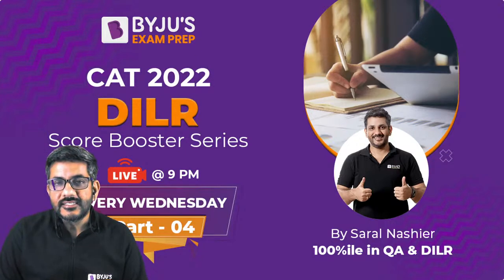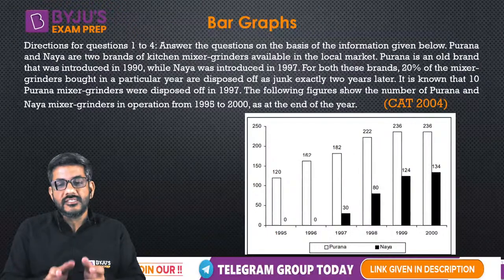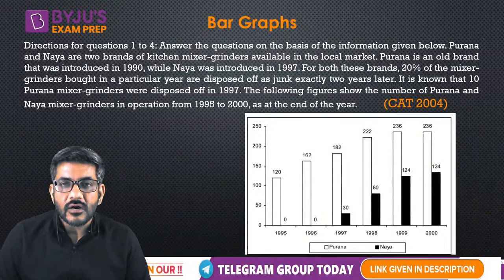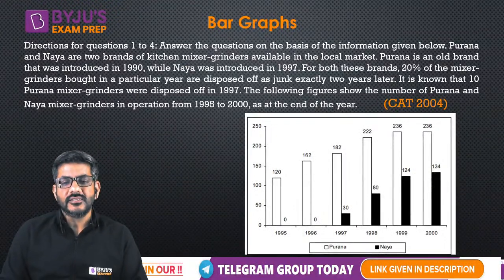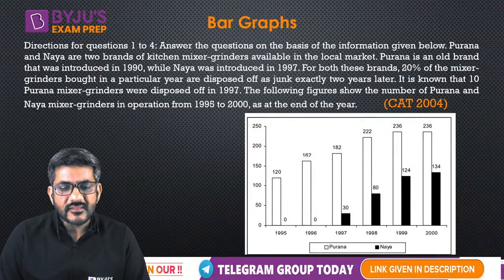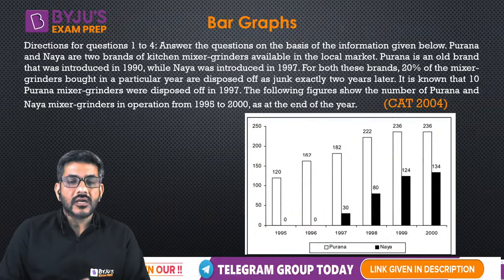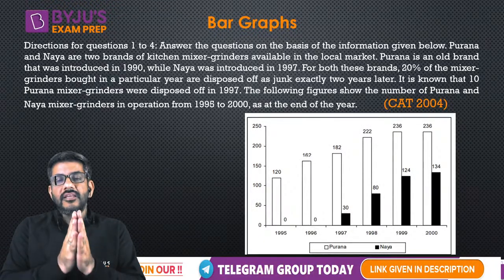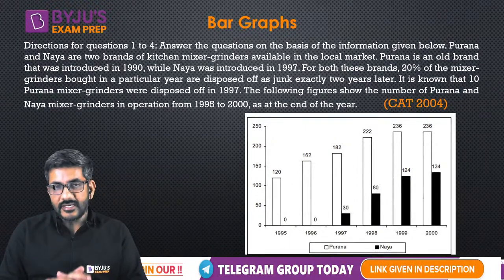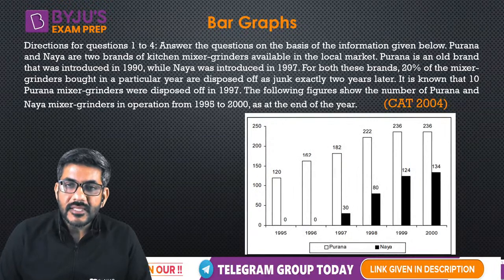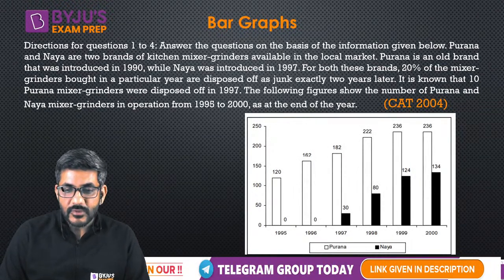As I said, it is about bar graphs today. So I'm starting with the first set, which is a question from CAT 2004, slightly on the difficult side. Probably some of you would have seen this set before if you prepared for CAT earlier. If not, we will be talking about it today. You have this information in front of you on your screen. Just read this information, look at the graph, and then from the next page we will start solving it. So all of you, please read it once and then we'll start.